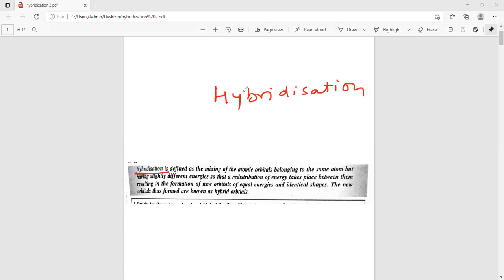Actually, what is hybridization? It is the mixing of atomic orbitals belonging to the same atom but having slightly different energies.